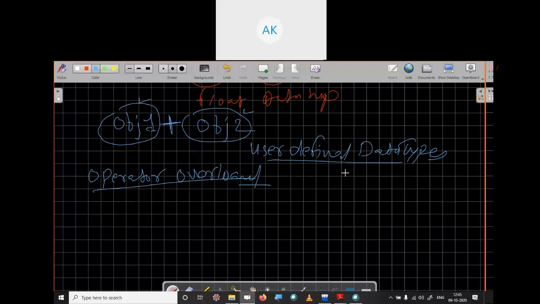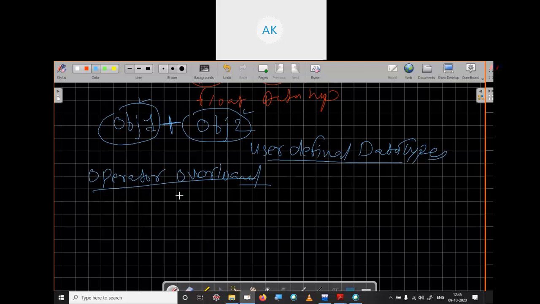What are the user defined data types? Structure is a user defined data type, so using operator overloading we can perform operations on structures as well. Class is a user defined data type, so using this concept we can perform operations on our class and objects as well.